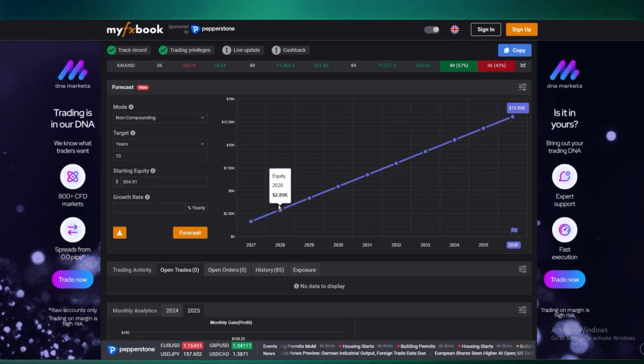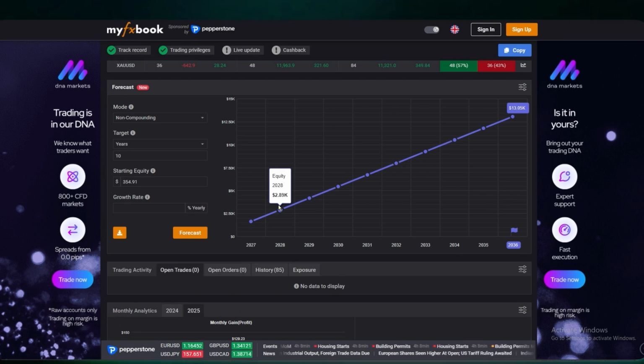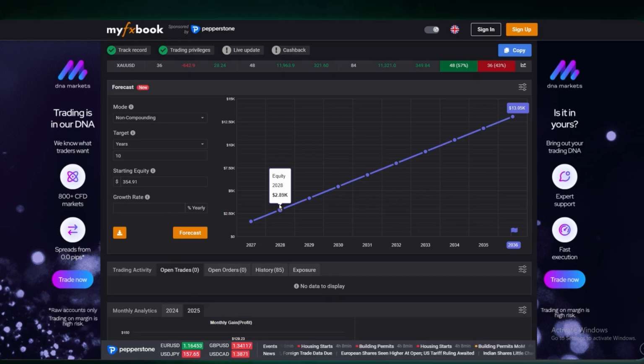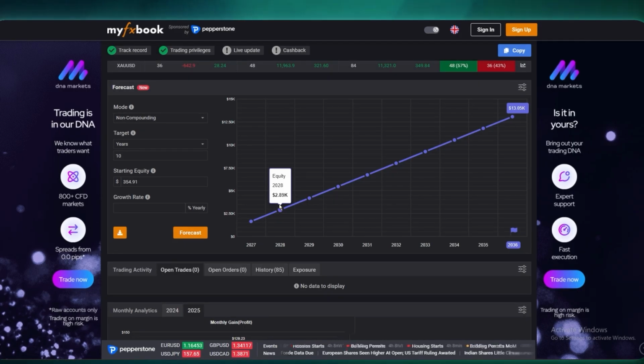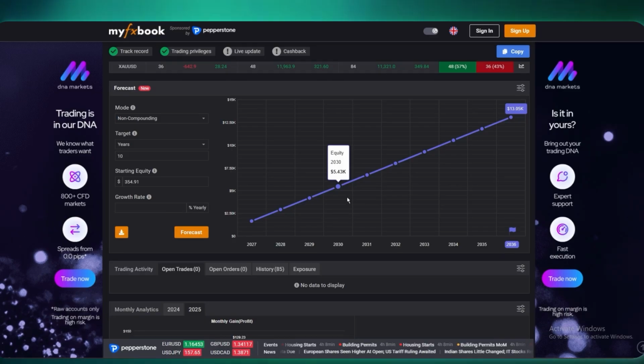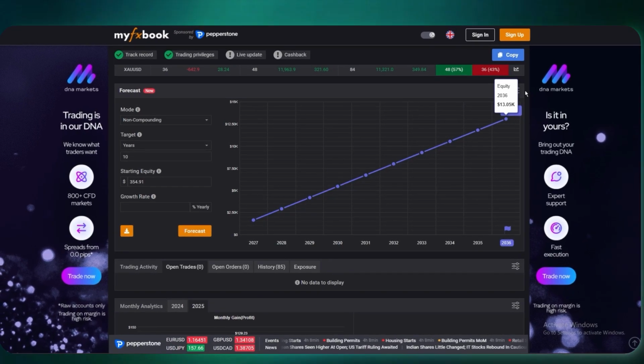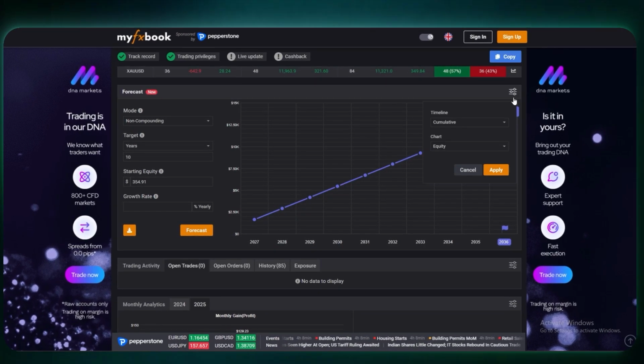Commissions? Handled gracefully on my broker, eclipsed by high expectancy. Hold times suit M5 action perfectly. Advanced stats show strong win rates proving consistency in volatile gold moves. Forecast projects non-compounding growth to $12.69 thousand over 10 years from $354.91. Reliable projection. Monthly analytics?